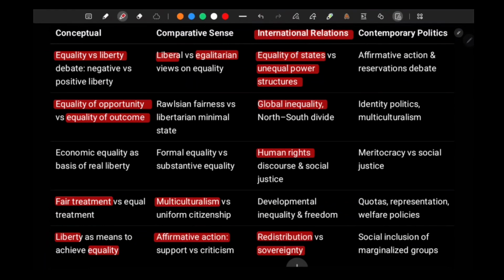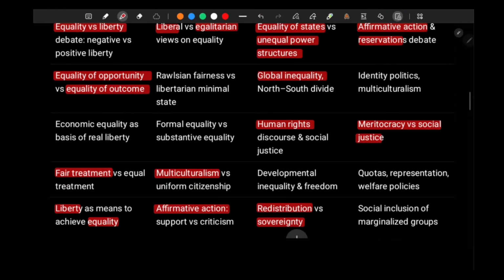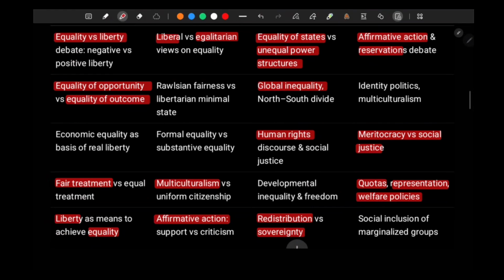So equality as a topic becomes very central to a lot of debates like affirmative action and reservation, meritocracy versus social justice, right? Again, very much related to the affirmative action and reservation debate. How quotas, representation, and welfare policies work. Understanding equality will help us understand that debate as well. Affirmative action is a separate topic that we are going to understand in Indian government and politics.